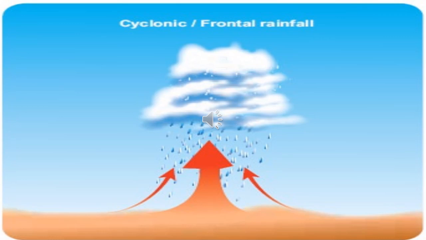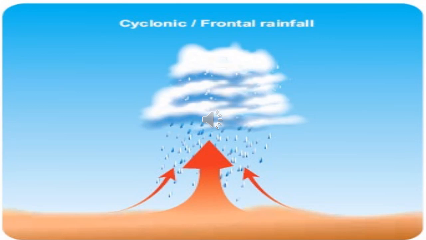Cyclonic precipitation occurs during cyclones when air masses are made to converge. Converge means to meet at the same point. When the air masses meet at a particular point and move upward, adiabatic cooling occurs.